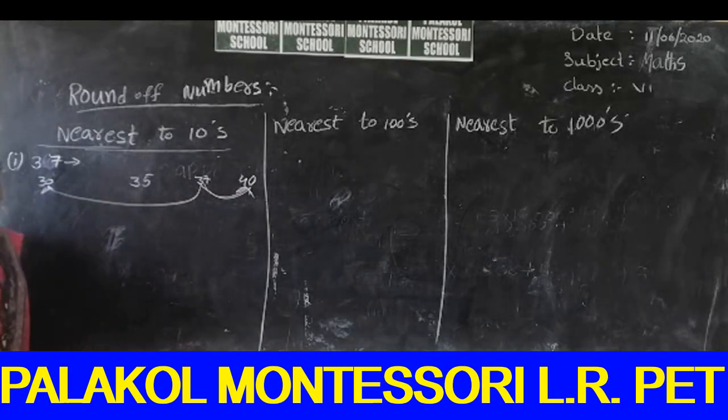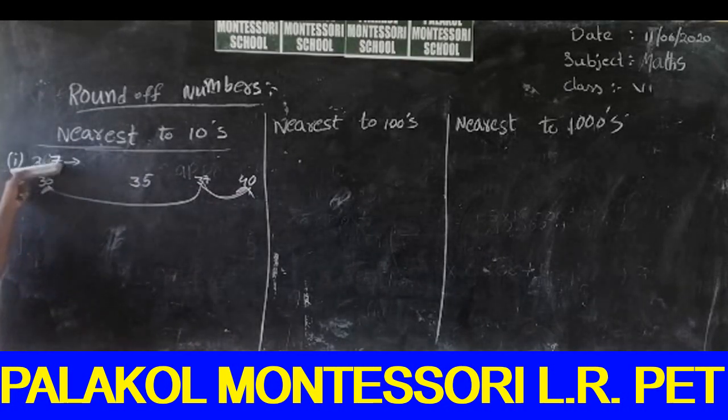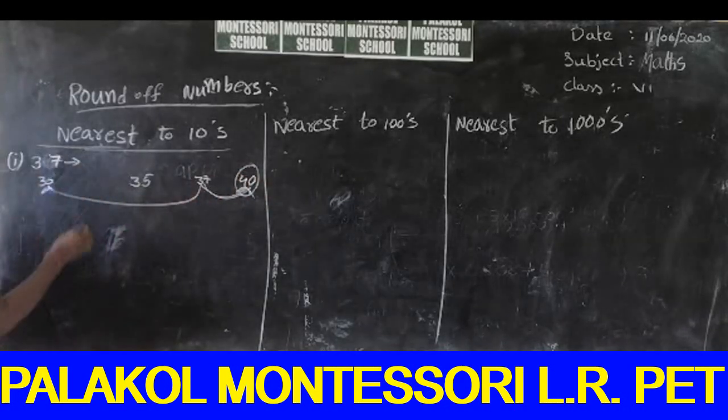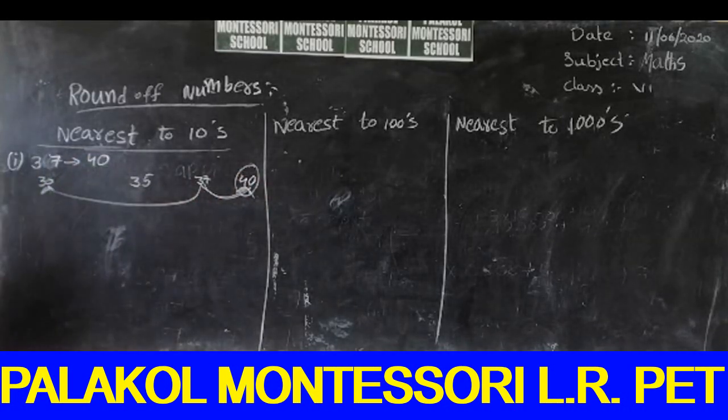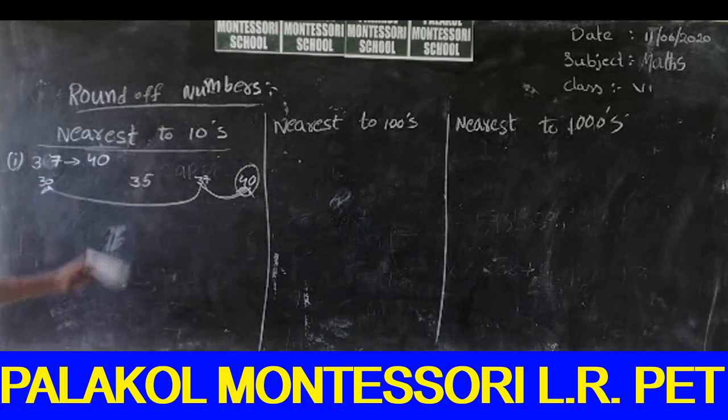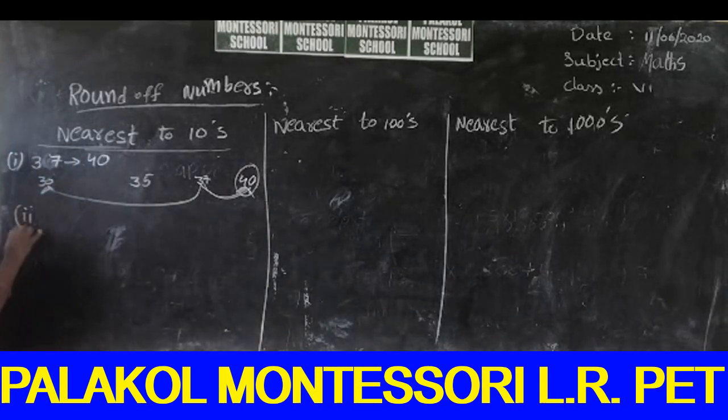When compared to the 30, what is the round of number of 37? We tell 40. So students, do you understand what is the round of number of 37? 40. Next we can go to another example,